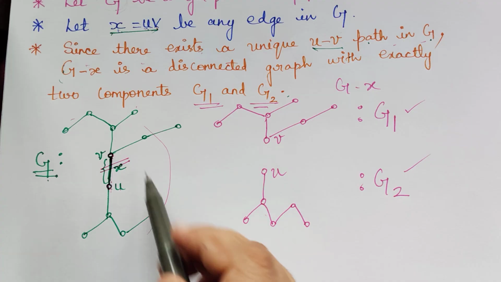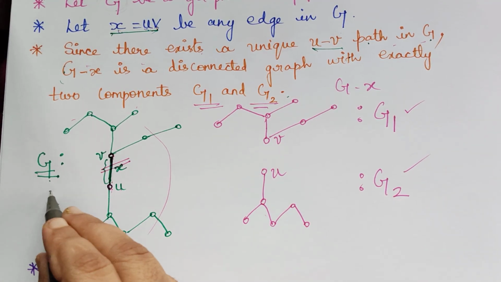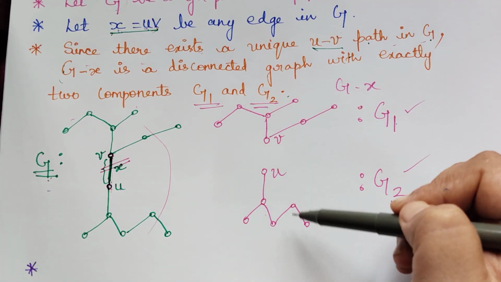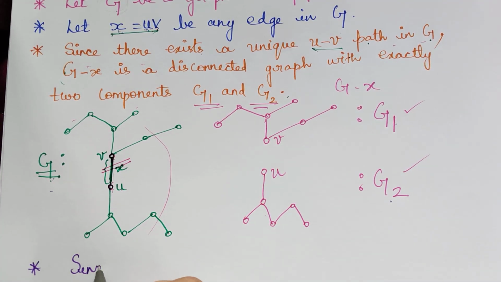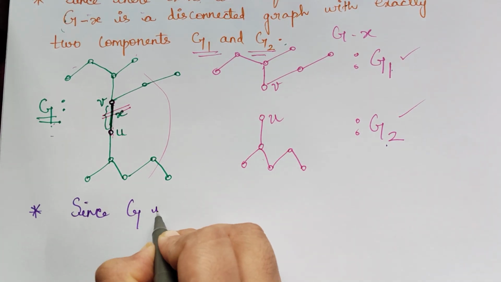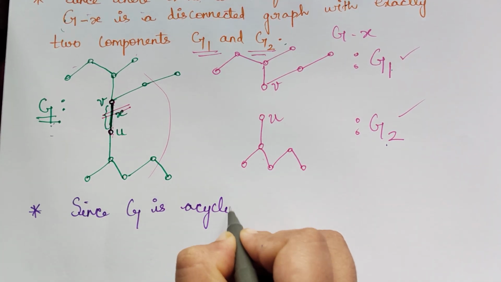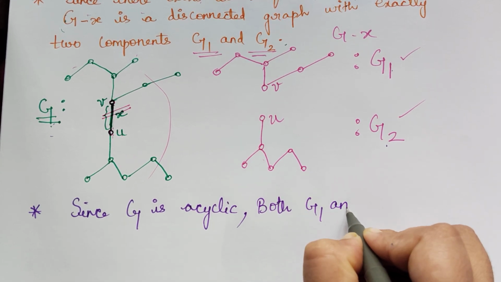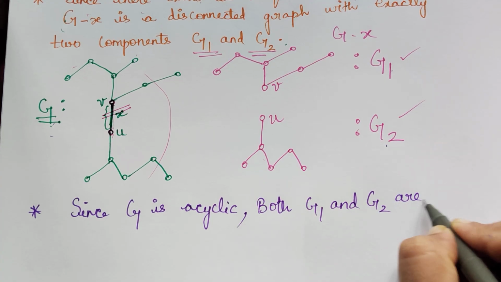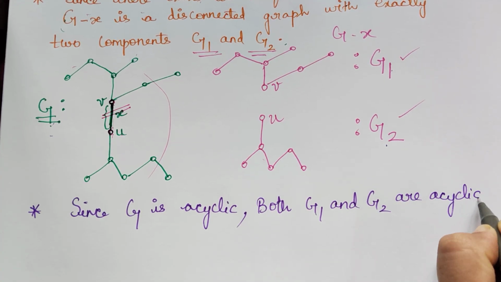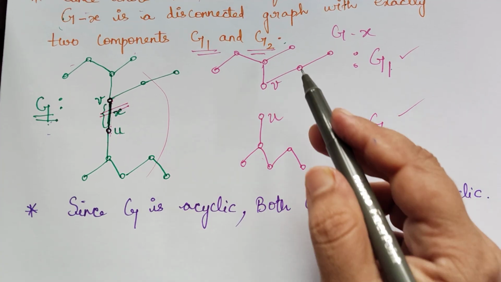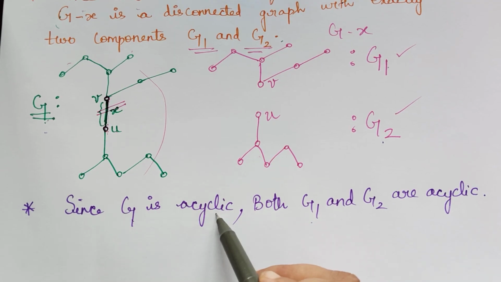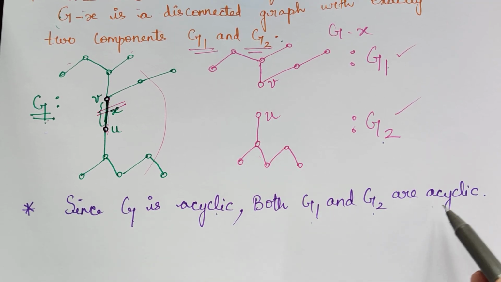We know that this G is acyclic. So since G is acyclic, what about G1 and G2? These are the components obtained from G. Even they will be acyclic. Since G is acyclic, both the components that we have obtained from G, that is both G1 and G2, will also be acyclic.